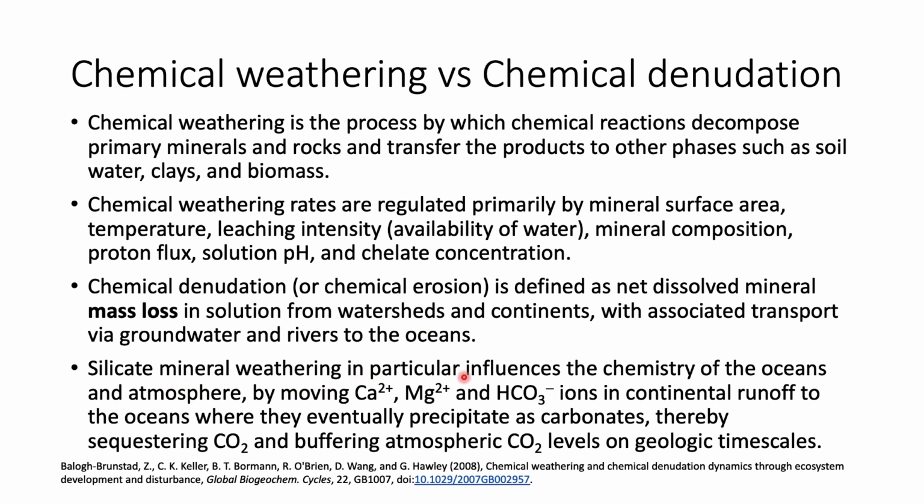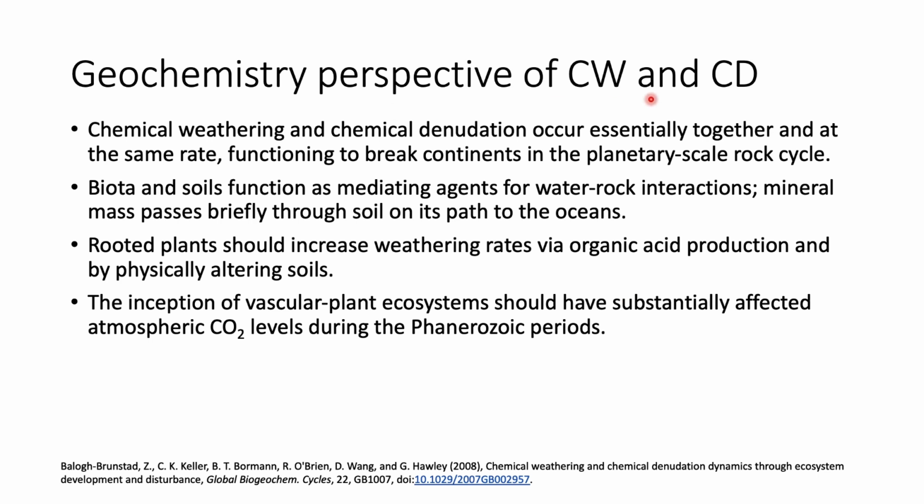Silicate mineral weathering in particular influences the chemistry of oceans and atmosphere by removing calcium 2+, magnesium 2+ and bicarbonate ions in continental runoff to the oceans, where they eventually precipitate as carbonates, thereby sequestering or removing carbon dioxide and buffering atmospheric CO2 levels on geologic timescales. That means it takes millions of years to happen. So what is the geochemistry perspective of chemical weathering and chemical denudation? Chemical weathering and chemical denudation occur essentially together and at the same rate, functioning to break down continents in the planetary scale rock